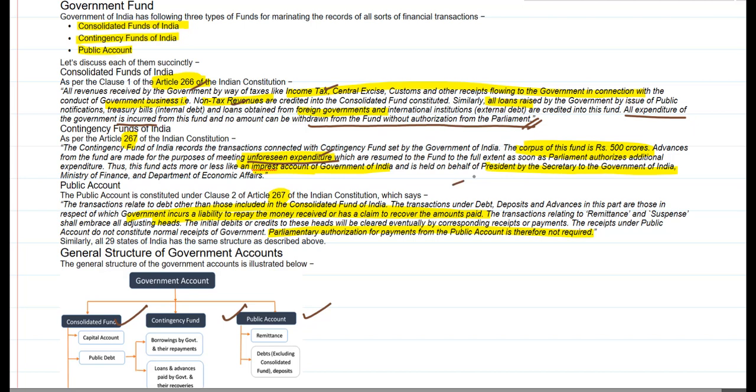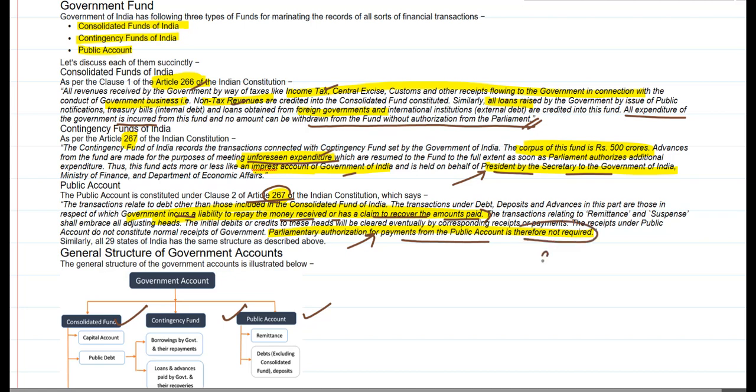But the Contingency Fund is held on behalf of the President by the Secretary. So for some unforeseen expenditure, when Parliament is not in session and there is an emergent need, the President can withdraw money from the Contingency Fund of India. Then the Public Account is dealt with by Article 267. It says that when the government incurs a liability to pay money or has received a claim to recover the amount paid, such amounts should be credited to the Public Accounts of India. And parliamentary authorization for the payments is not required.